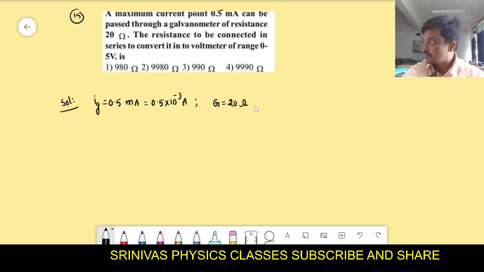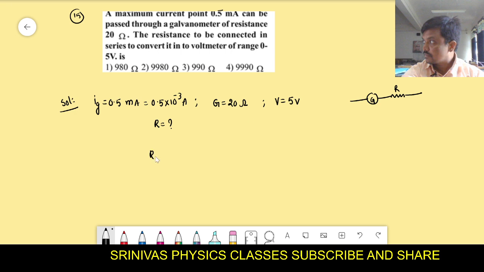And next they gave the resistance to be connected in series to convert it into a voltmeter of range 0 to 5 volts. I want to convert the galvanometer into a voltmeter. This is the galvanometer. In order to convert this galvanometer into a voltmeter, we should connect a high resistance in series. Then how much resistance should we connect in series to convert it into a voltmeter which measures 5 volts?